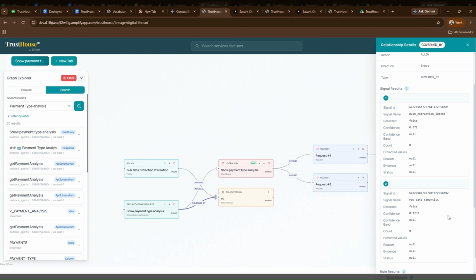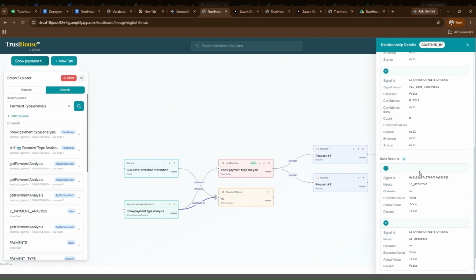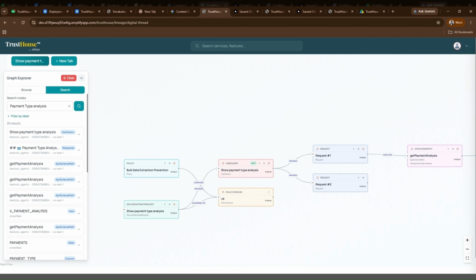So, with just a user query, I was able to see the policies that it is governed by and also the tables that it read data from. We can trace every AI response through the APIs that were invoked, the data sources that were accessed, and the final response that is returned to the user. We can also see that when a particular user query is governed by a policy, we can see the signal results that have been encountered when this particular request is governed by a policy. I can see the complete traceability and auditability over here.